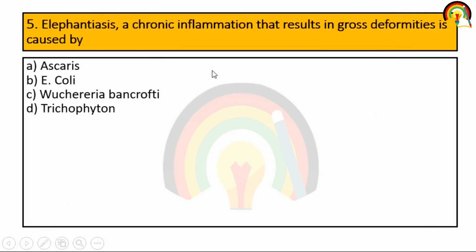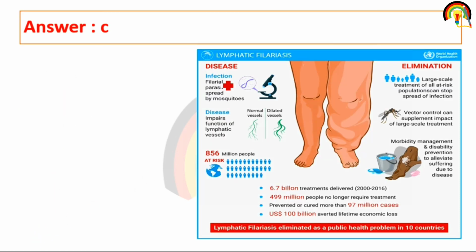Next one. Elephantiasis, a chronic inflammation that results in deformities, is caused by Ascaris, E. coli, Bancrofti, Trichophyton. So elephantiasis is caused by Bancrofti. It is a lymphatic filariasis.